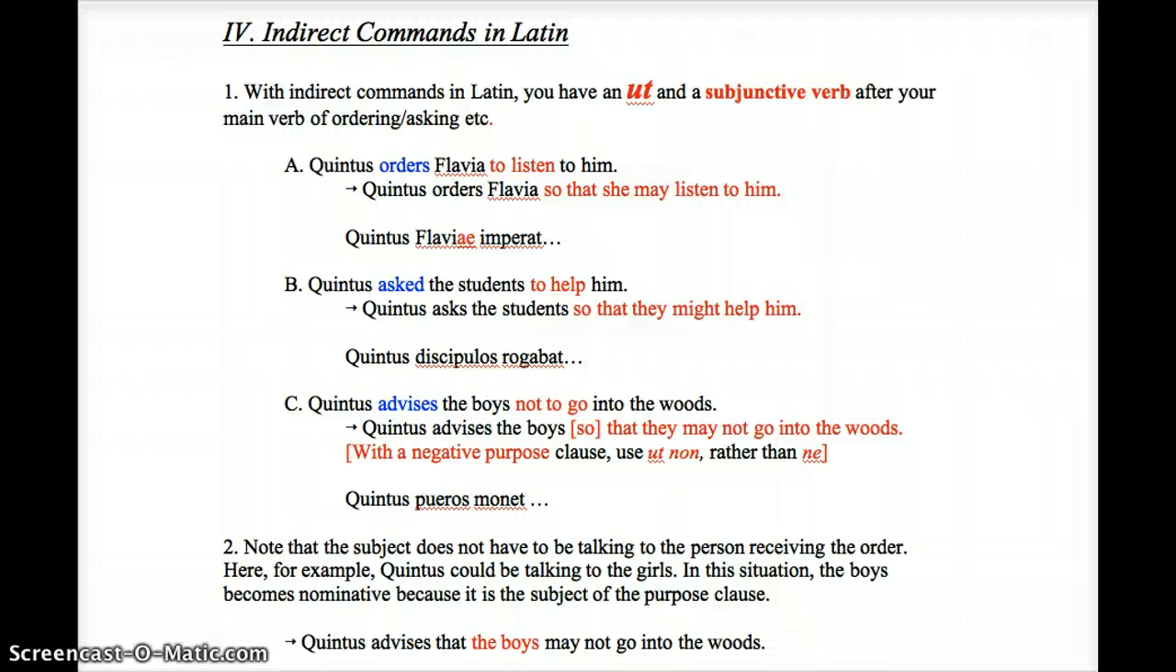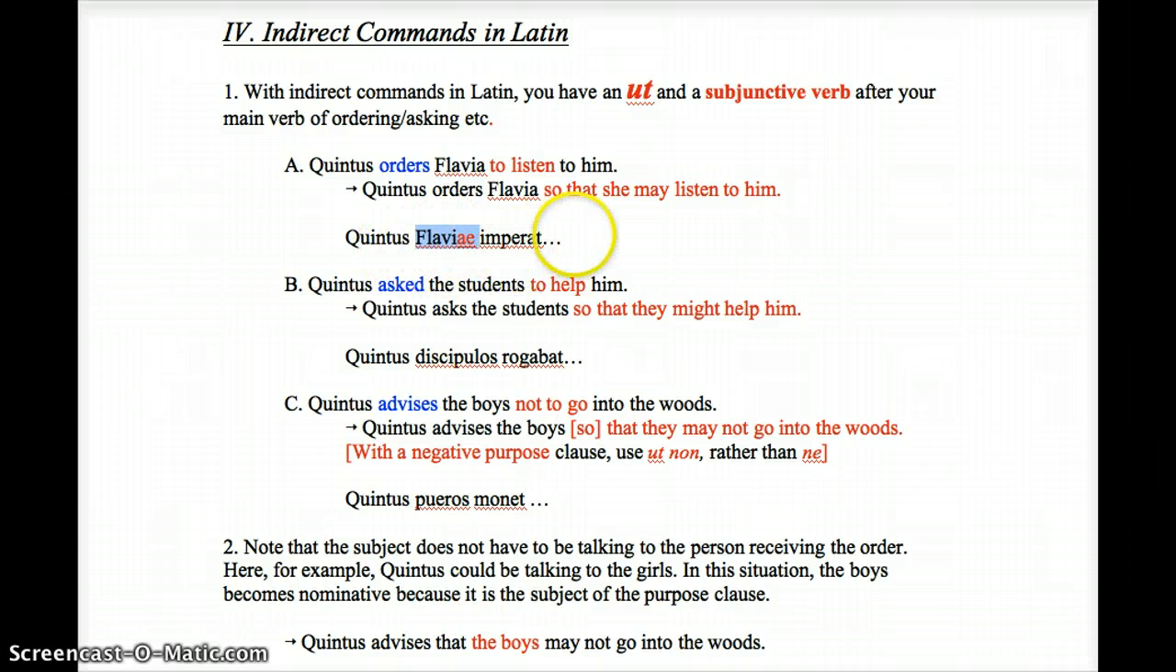Let's take a look at the Latin now. With indirect commands in Latin, you're going to have an ut and a subjunctive verb after your main verb of ordering or asking, etc. So Quintus orders Flavia to listen to him. Quintus orders Flavia so that she may listen to him. Quintus Flaviae imperat is Quintus orders Flavia. Notice this new word imperat right here has to have a dative following it or next to it.